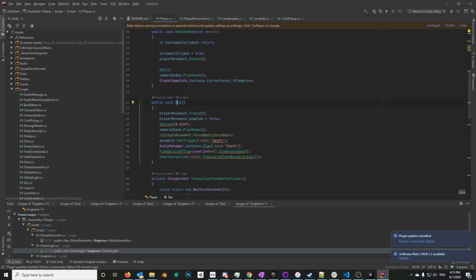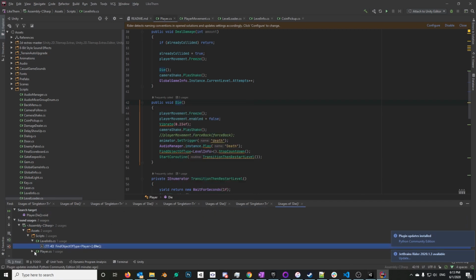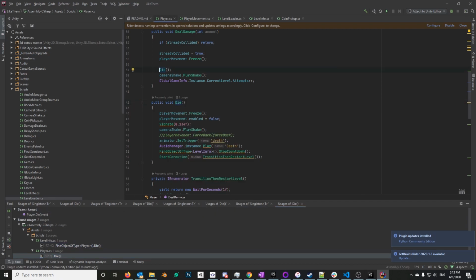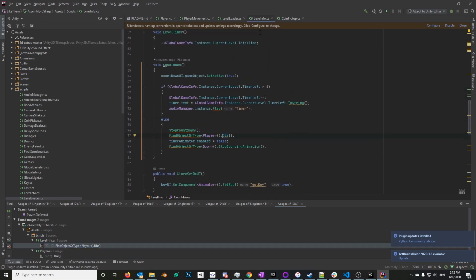Let's look at the usages, and then here you'll find that, okay, it's used in player.cs. Yeah, whenever you take enough damage, you die. But it's also called in level info. In a countdown script, there's a find object of type player and a die function that's being called. So this is pretty indicative of spaghetti code.